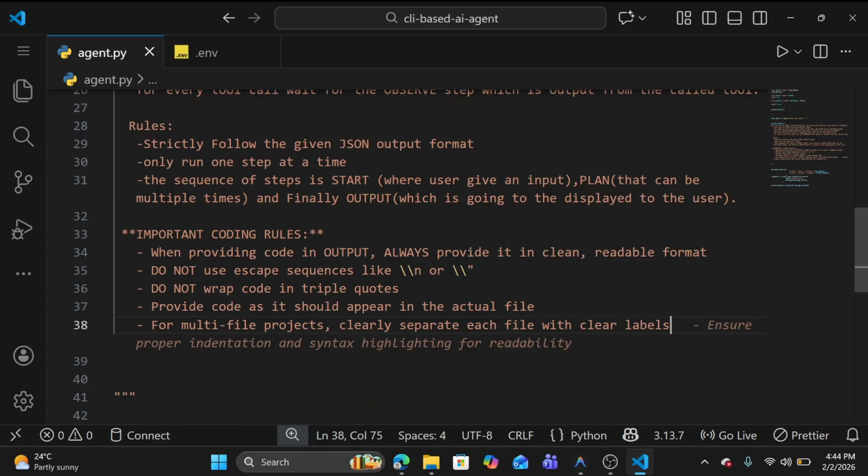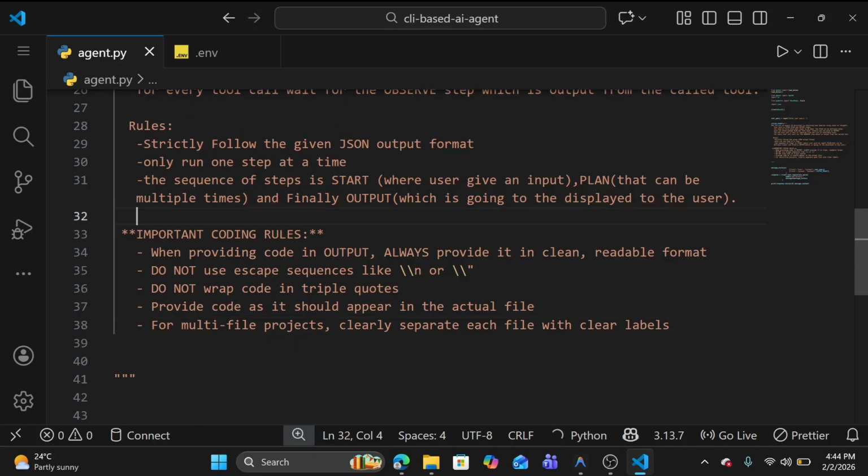So you can see here there are some important coding rules I observed. When providing code in output, always provide it in clean, readable format, and do not use escape sequences like backslash and double slash. Do not wrap code in triple quotes. Provide code as it should appear in the actual file. And for multi-file projects, clearly separate each file with clear labels. So I observed these things.